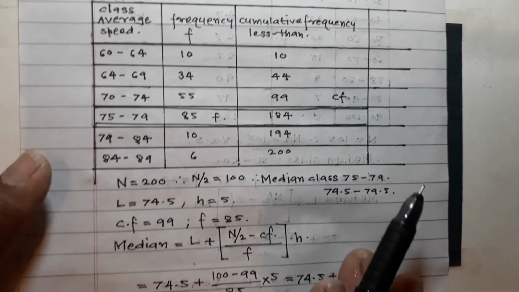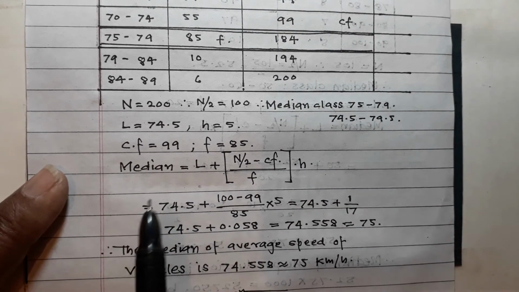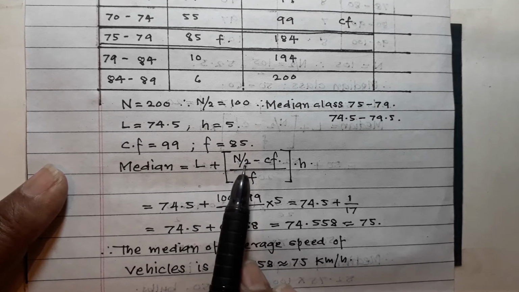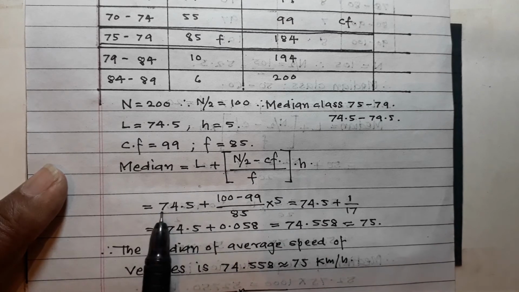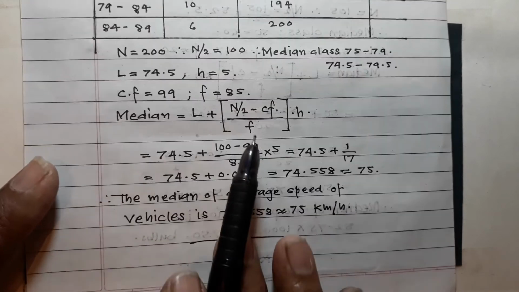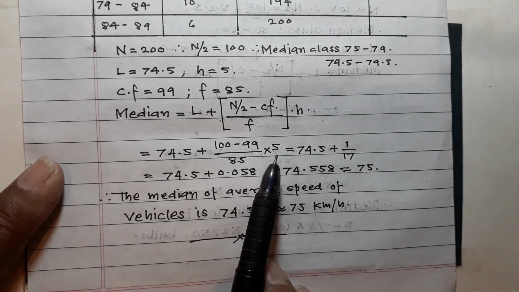Now you write your formula and substitute the known values. Median is equal to L plus (n upon 2 minus CF) upon f into h, and therefore 74.5 plus (100 minus 99) upon 85 into 5.